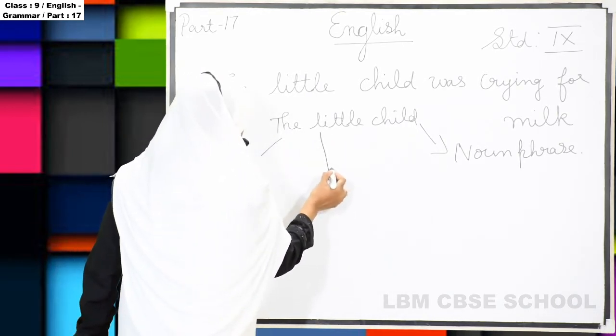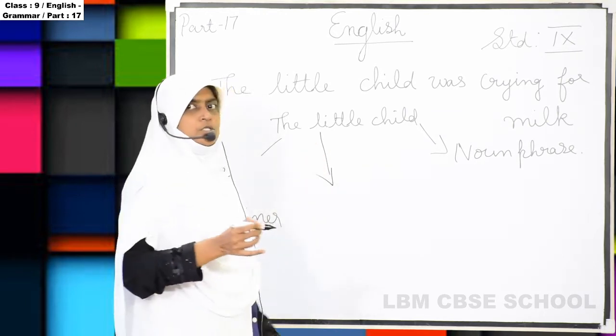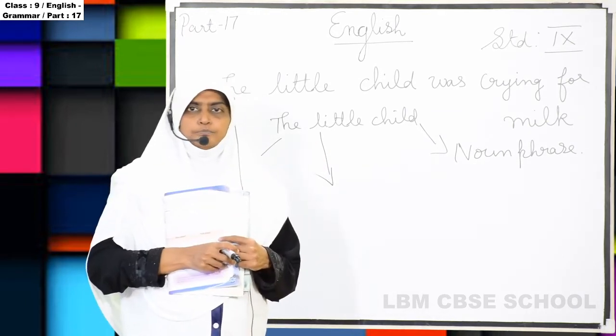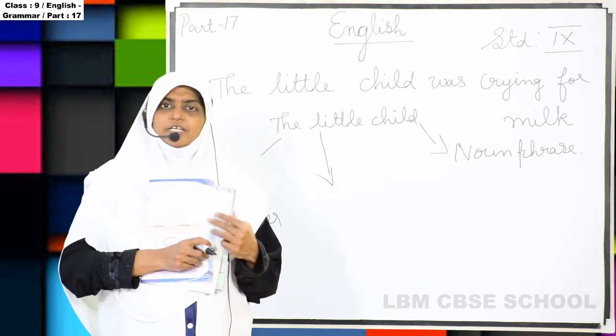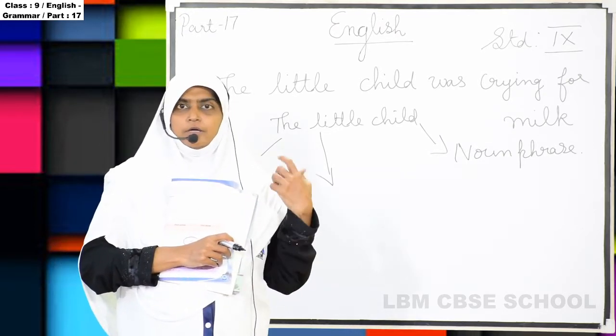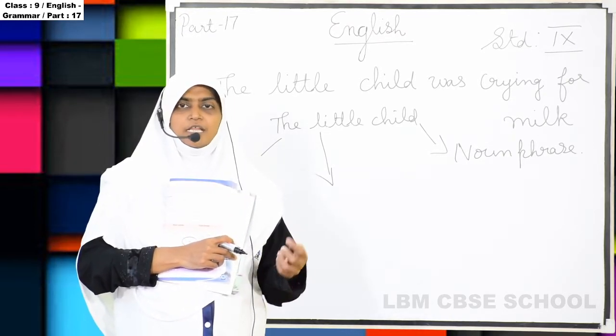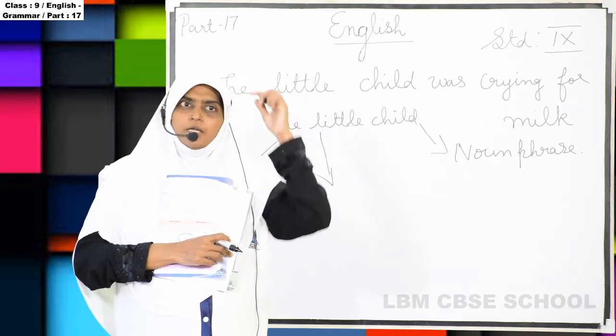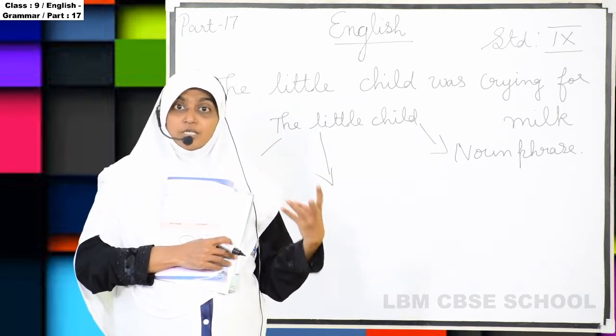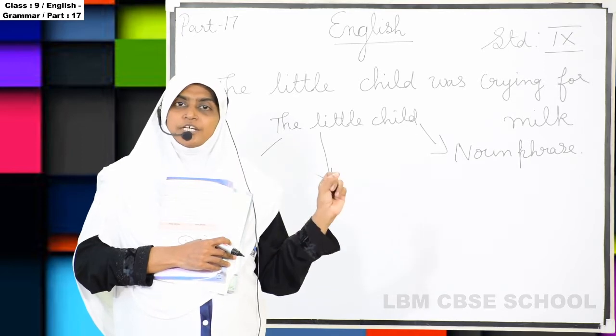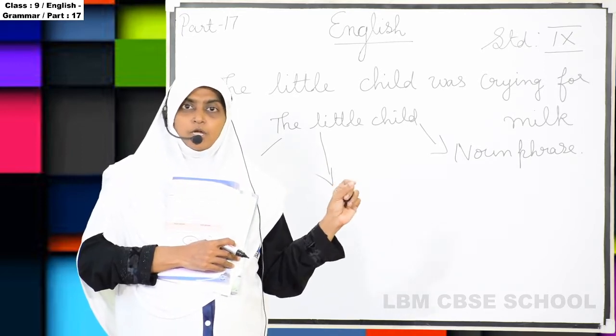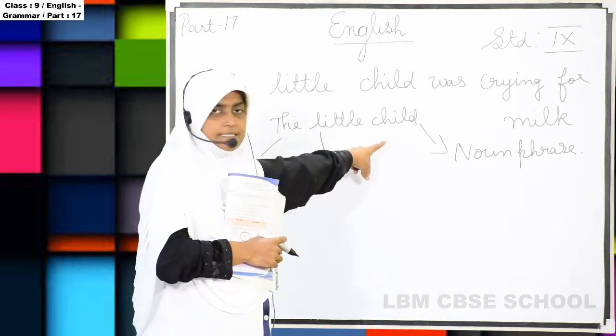What is this little? I told you, what is an adjective? This one you have already studied last year. An adjective describes the noun. So here child is a noun.